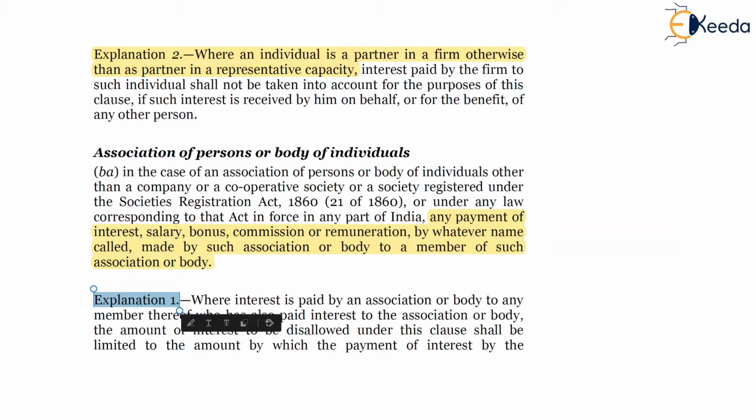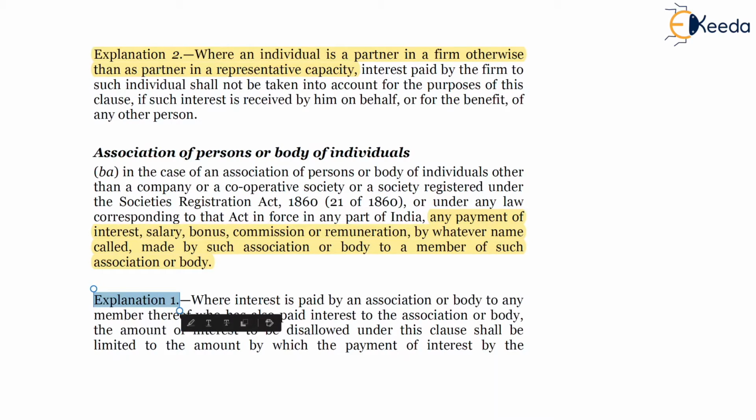So anything in excess of interest paid by the member to the AOP or BOI will be disallowed. Let's say AOP is paying to its member 100 rupees interest, and member is paying to AOP 80 rupees interest. So 20 rupees interest, which is the excess amount paid by AOP to its member, will be disallowed.